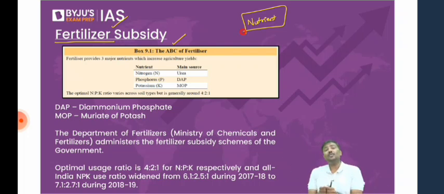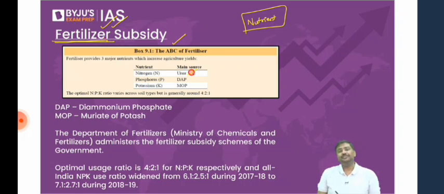The plants also require nutrients. From where will we get these nutrients? From the soil. But what if the soil doesn't have sufficient nutrients? In that situation, what we will do is we will apply the nutrients artificially. We'll simply supply these nutrients, and this supply of nutrients is called fertilizer. Fertilizer is basically nothing but nutrients. So what are the main nutrients which are required? I'll focus on three here. One is nitrogen.